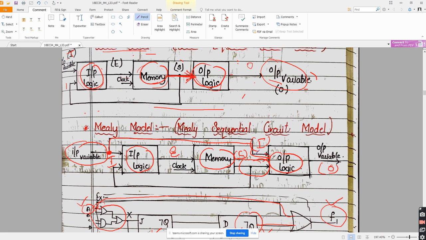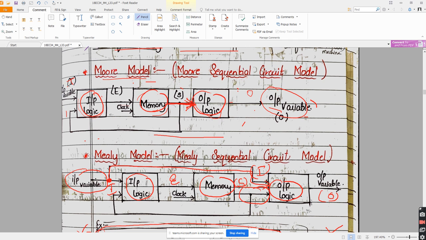How do you know? The output logic is getting input from I, that is the input variable, and even from the memory S. So that's why it is called the Mealy model, because in the Mealy model the output depends on the input variable and also on the output state of your memory. Getting this?